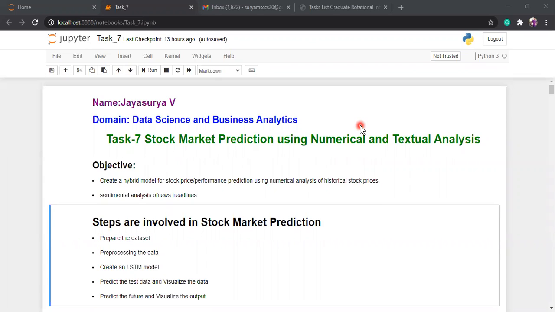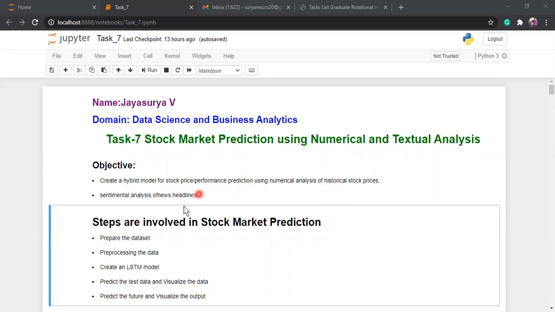In this project, the objective is to create a hybrid model of stock price performance prediction using numerical analysis of historical stock price. That means you can predict the future stock price through historical data.